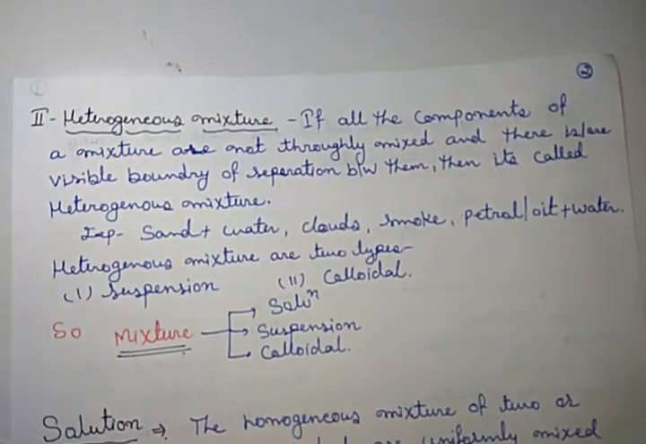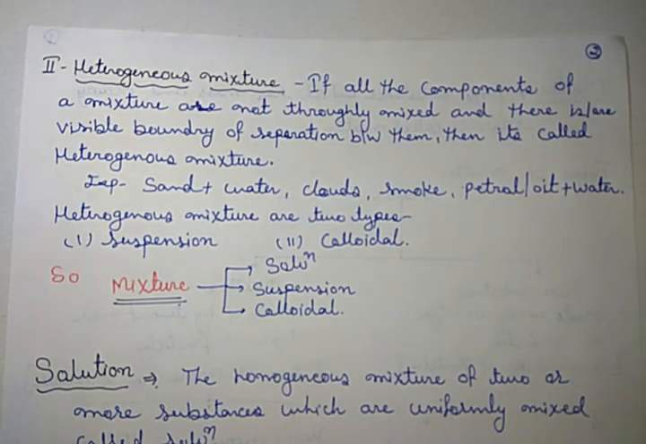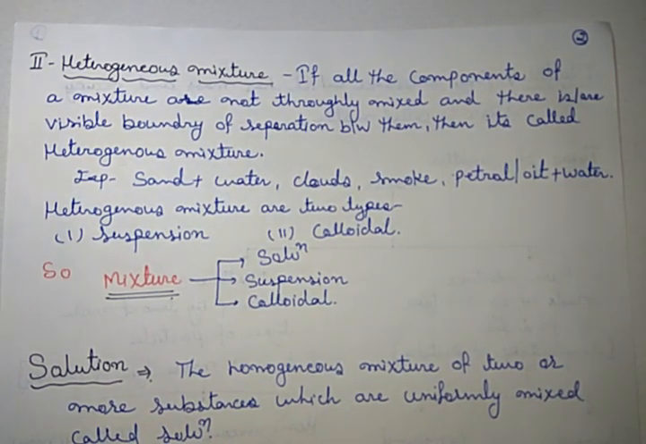Now let me move to the second one, that is heterogeneous mixture. If all the components of a mixture are not truly mixed, that means they are non-uniformly mixed, and there is a visible boundary of separation between them, then it is called a heterogeneous mixture. For example, sand and water, clouds, smoke, petrol or oil plus water. Clear? Heterogeneous mixtures are again classified into two types, that is suspension and colloidal.